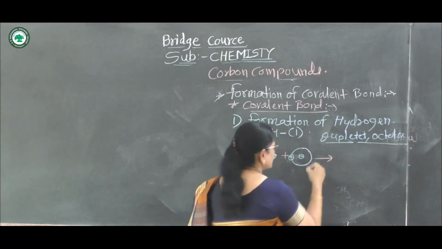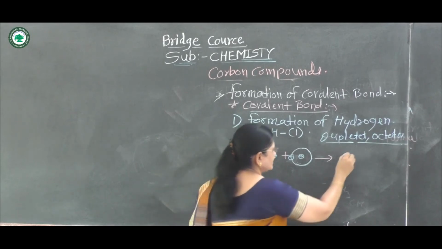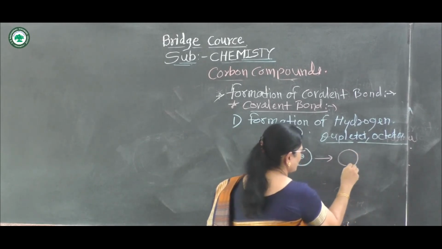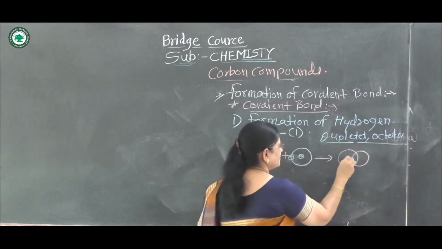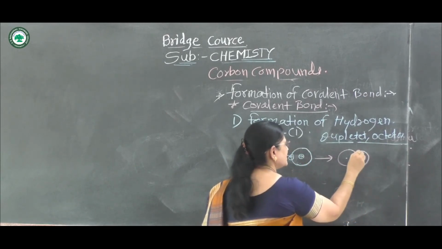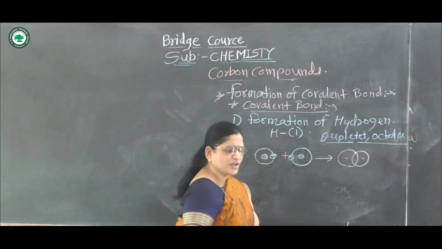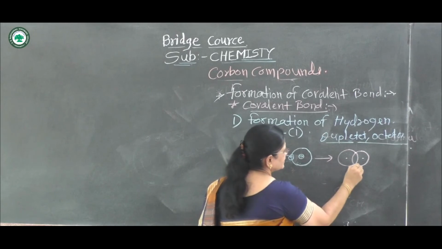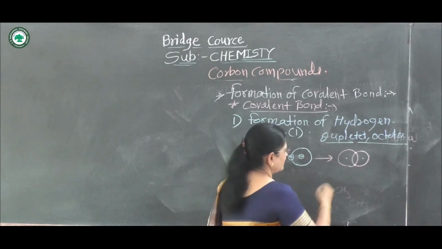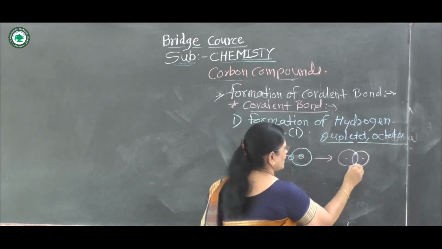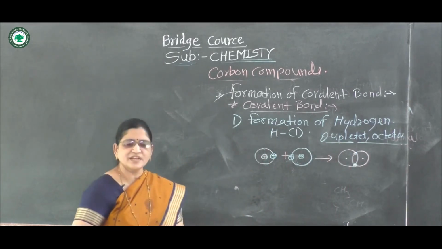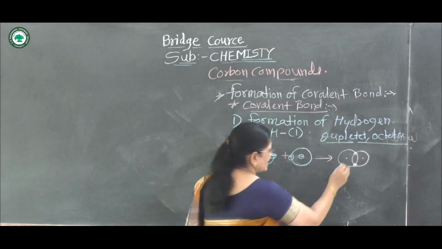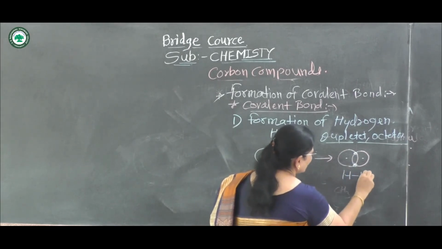Suppose this is one hydrogen atom and this is the second hydrogen atom. This is the first electron from the first atom, and this is the second electron from the second hydrogen atom. In this way, it forms a hydrogen molecule.